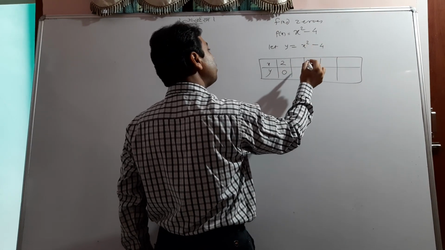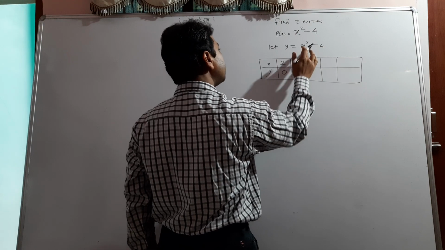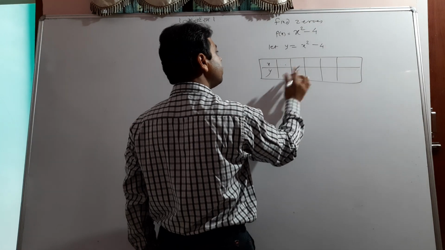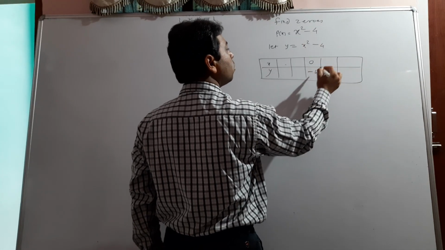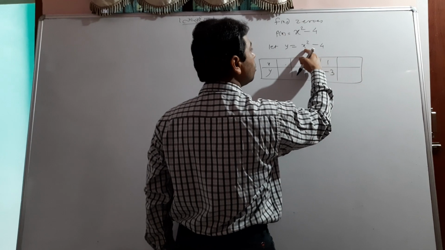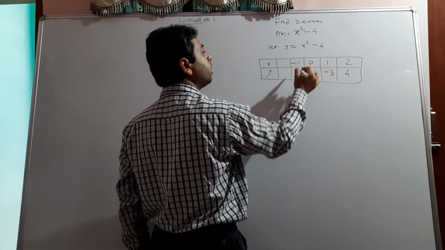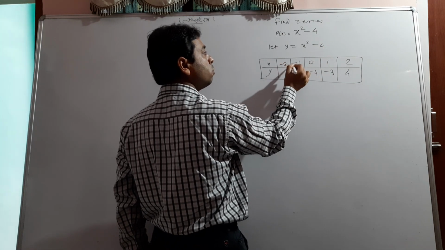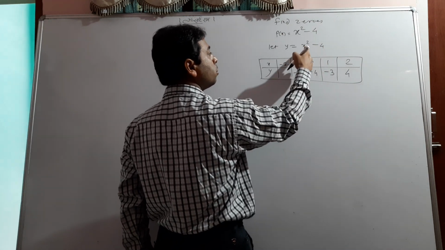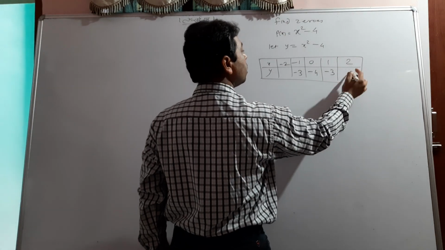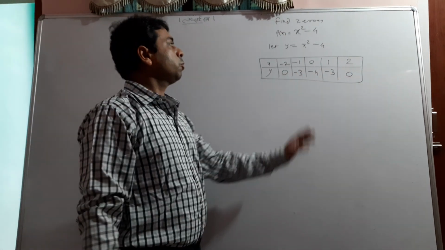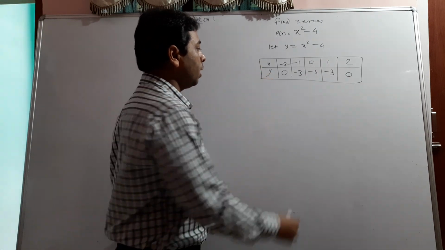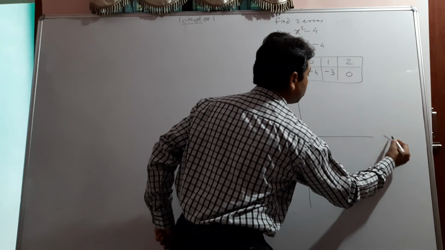Suppose I am taking some values like 1. Okay, I will start with 0. Minus 4. 1, minus 3. 2, 4 minus 4. Again minus 1 squared, 1 minus 4, minus 3, and minus 2. Again it is minus 2, 2 squared is 4 minus 4, sorry, it is 0. Okay, so this is a simple table I have made for x and y, and I would again make the picture.